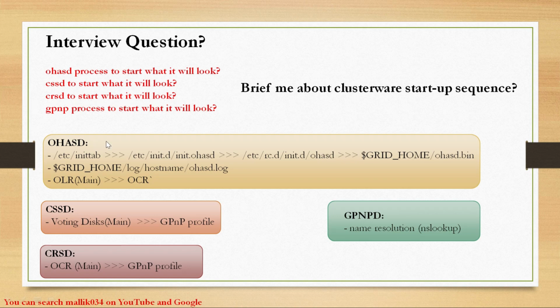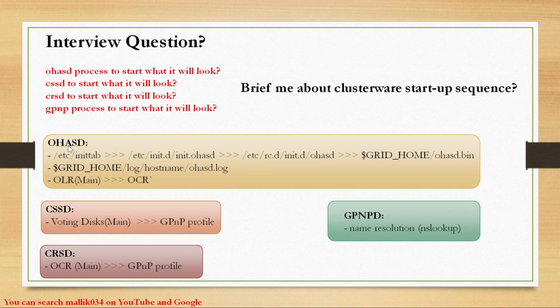So if you refer to my Oracle RAC internals series, I already explained in detail all the processes, all the services, voting disk, OCR, OLR. If you go back and refer to those videos, you will understand more about those processes and services. And now, to answer these questions, OHASD we already discussed.